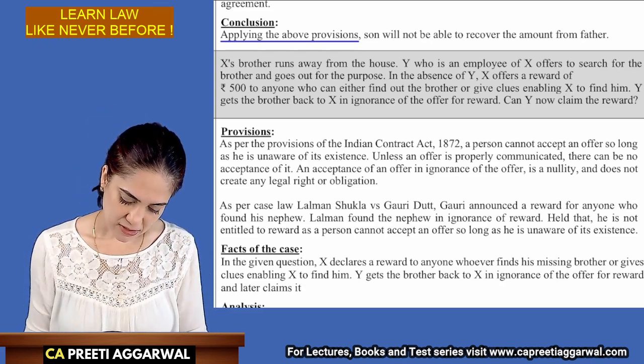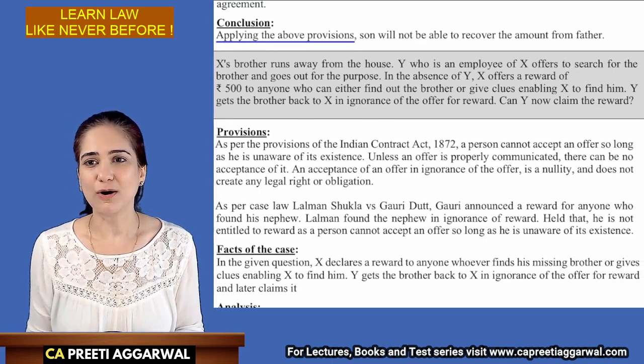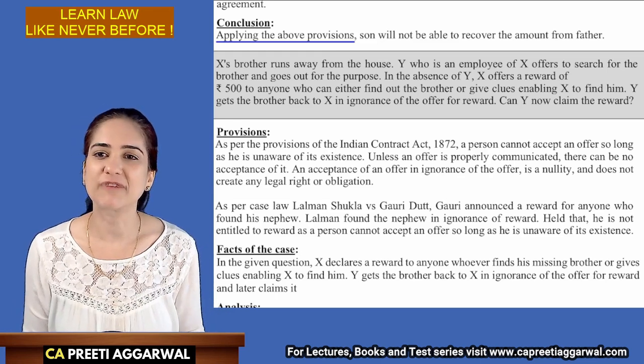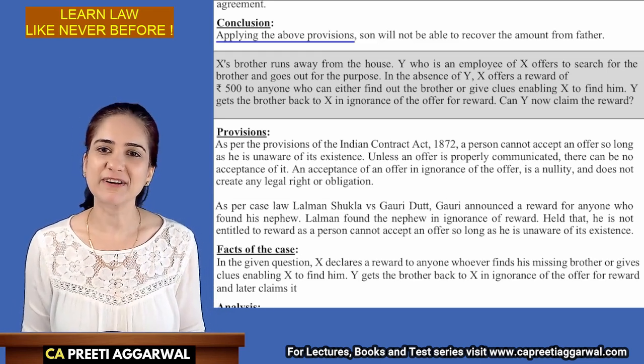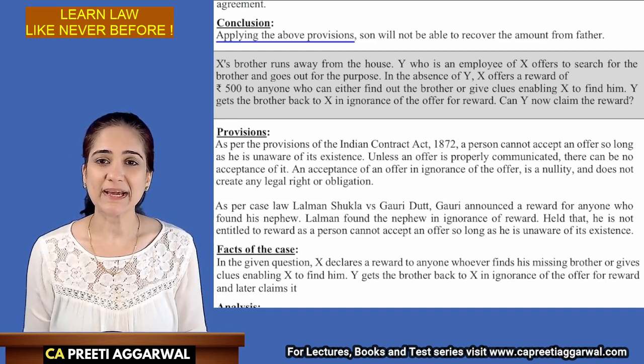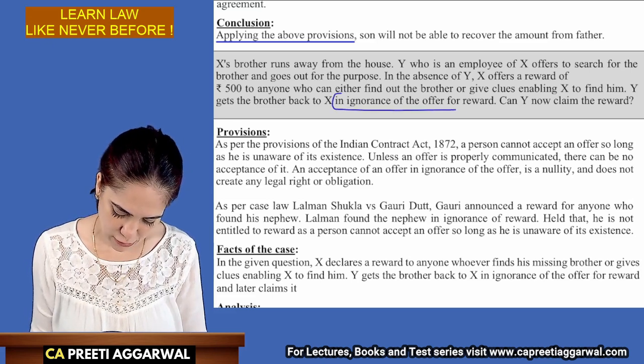X's brother runs away from the house. Y, who is an employee of X, offers to search for the brother and he goes out for this purpose. In the absence of Y, X offers a reward of 500 to anyone who finds the brother or gives a clue. So Y gets the brother back to X in ignorance of the offer for reward.